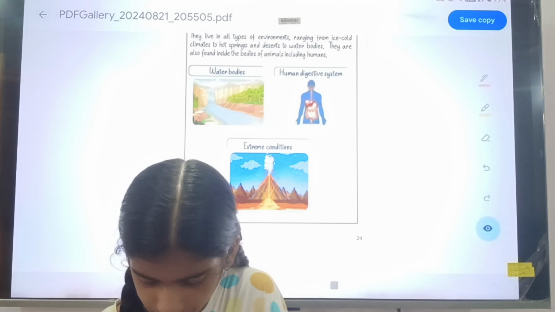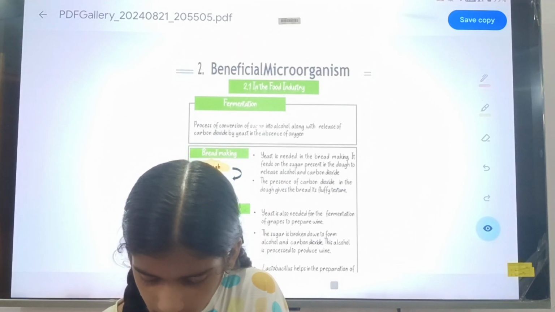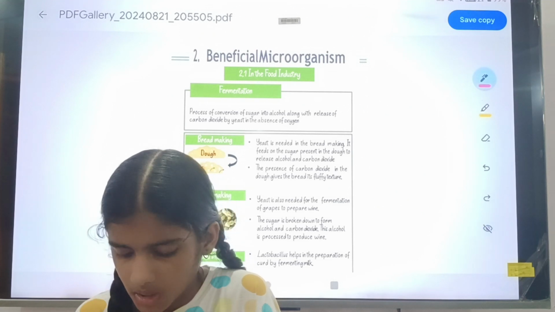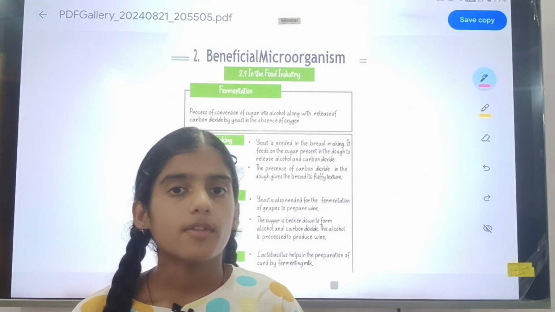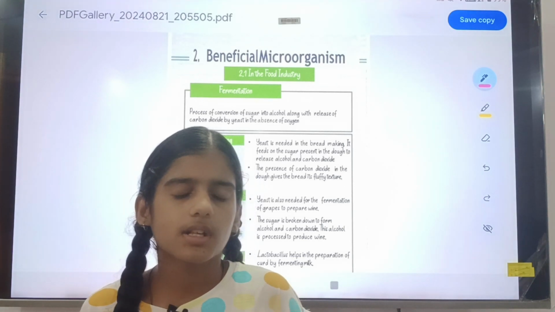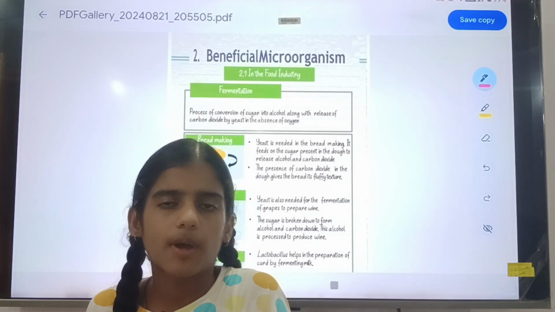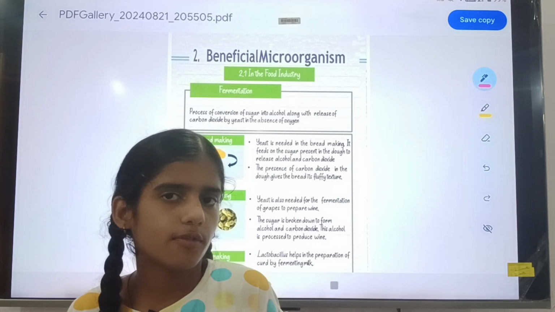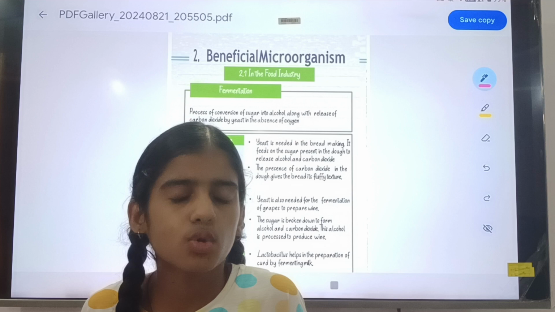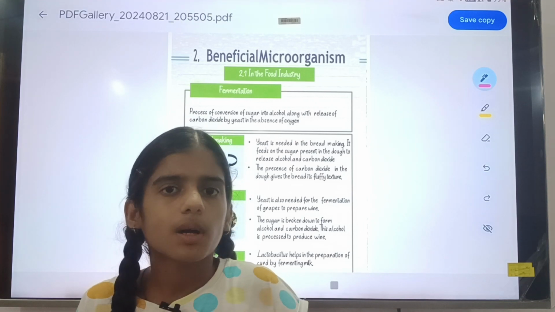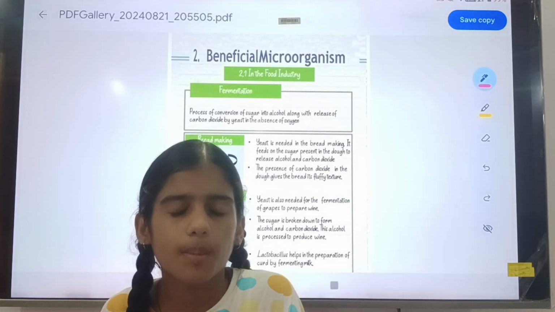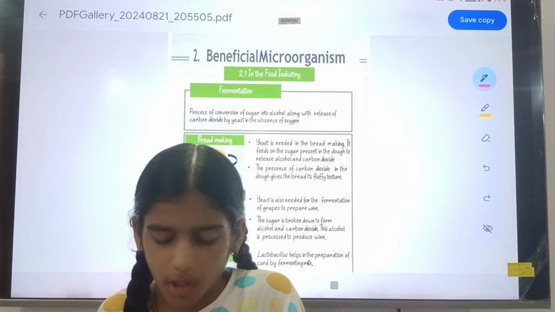So our second topic is beneficial microorganisms. Then in beneficial microorganisms, you will know that the microorganism which benefits us, gives us something and does not harm us, is known as a beneficial microorganism.